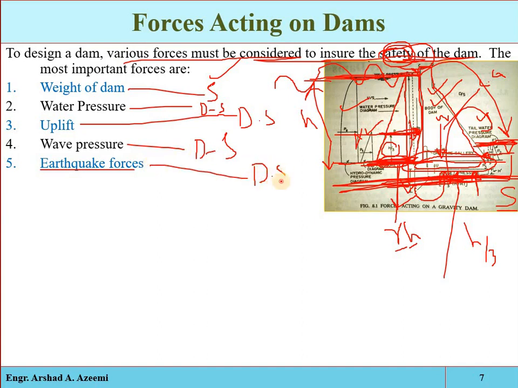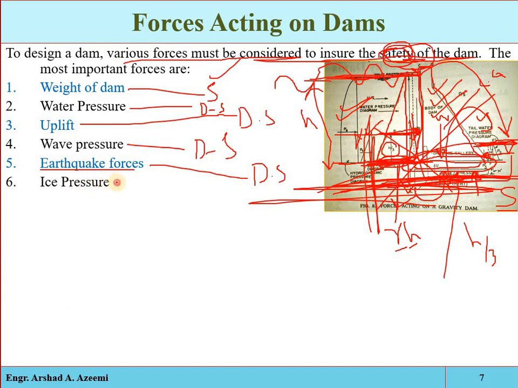And remember, an earthquake can occur in any direction, but here we are only considering the horizontal acceleration and the vertical acceleration produced in the foundation. Due to the horizontal acceleration, horizontal inertia will be generated in the dam body and in the reservoir, which is also called the hydrodynamic pressure. Due to the vertical forces, there will be an increase or decrease in the weight of the structure and the weight of the reservoir. So these are also negative impacts on the structure.